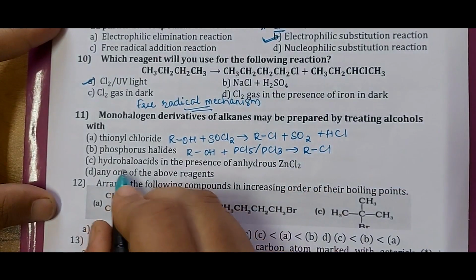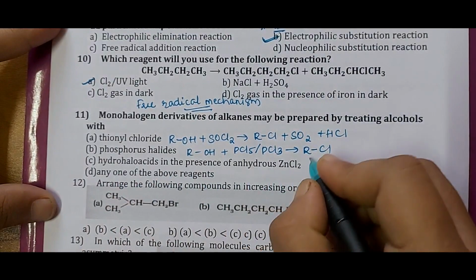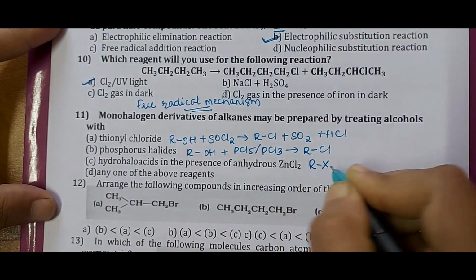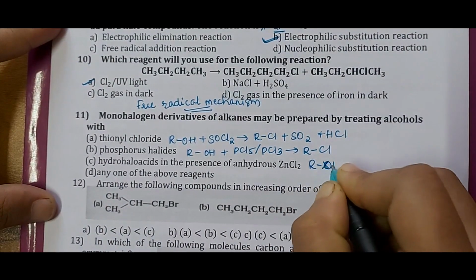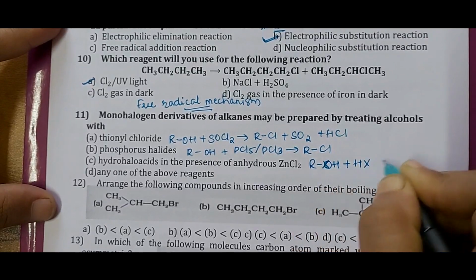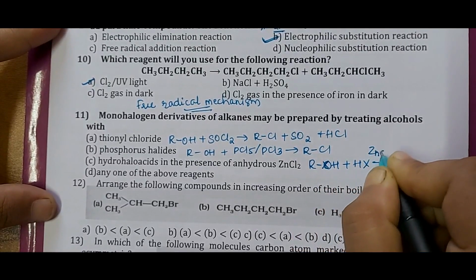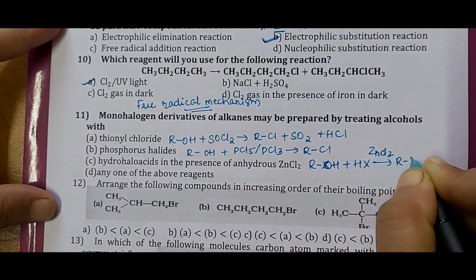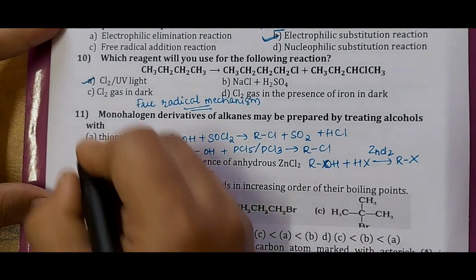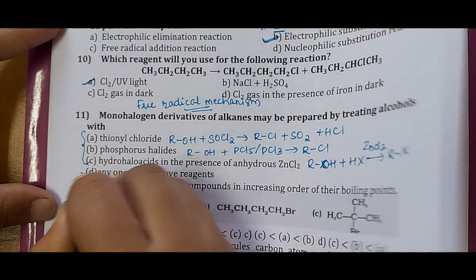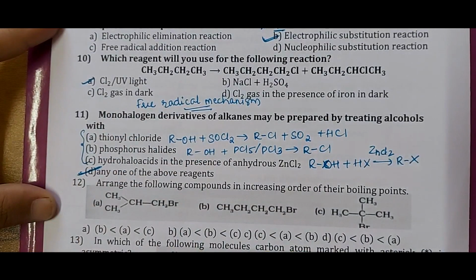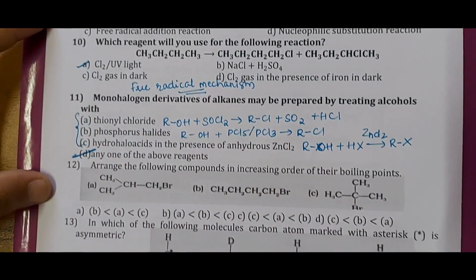Similarly, hydrohalo acids react in the presence of anhydrous zinc chloride. That is, alcohol reacting with HCl or HX in the presence of zinc chloride gives alkyl halide. So by all these three methods we can prepare alkyl halide. Hence the correct answer is option D, any one of the above reagents.